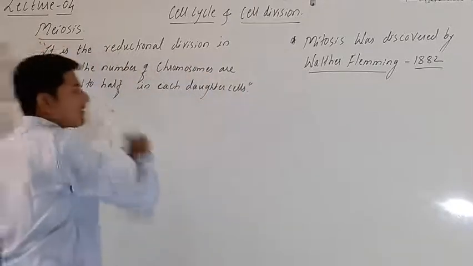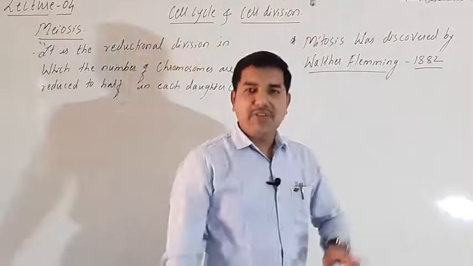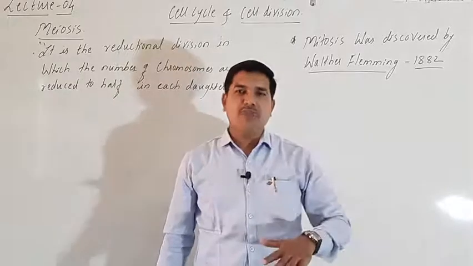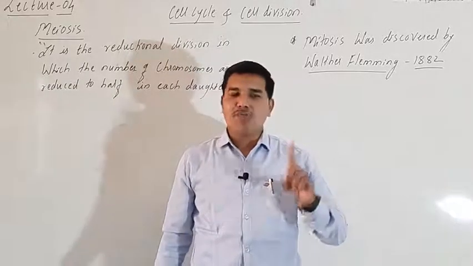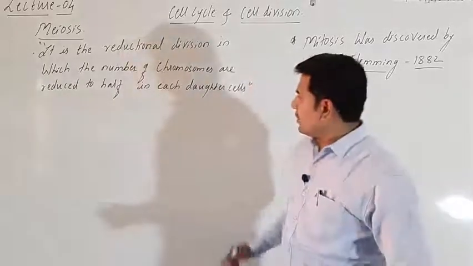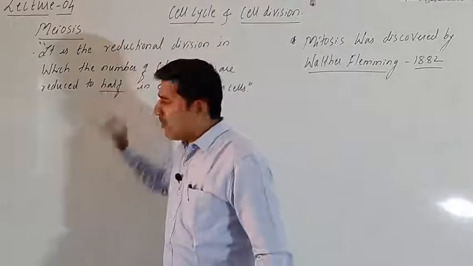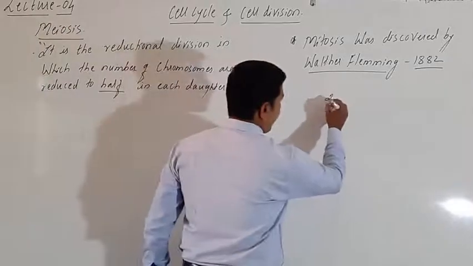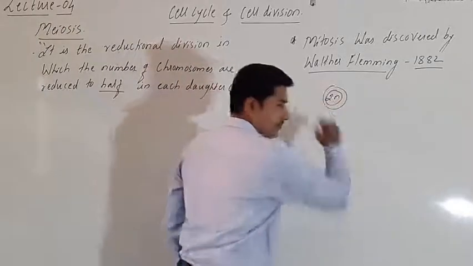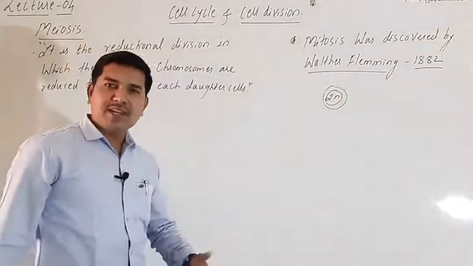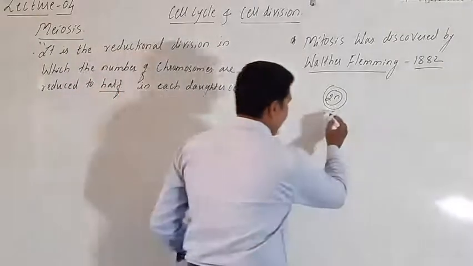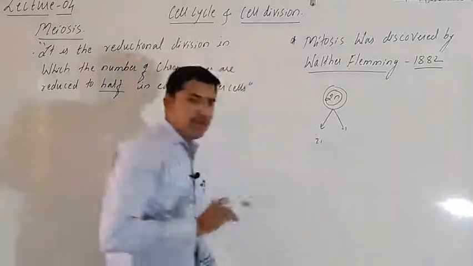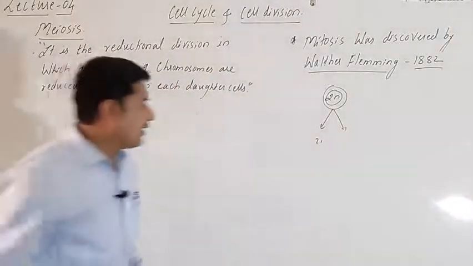So meiosis is the cell division where the number of chromosomes is reduced to exactly half of the parental cell. So suppose the parental cell is 2n, then after reducing it, the total number of chromosomes gets reduced to n.